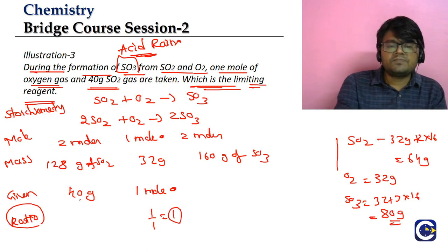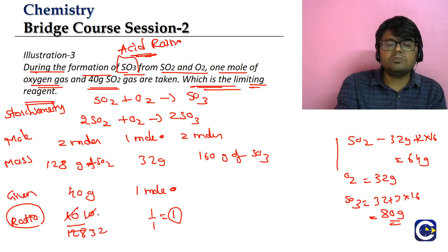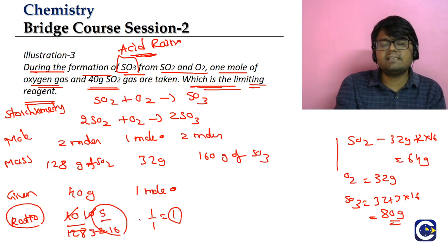They are giving mass for SO2. So what we have to do? Given amount by stoichiometric amount. Given amount is what? 40. Stoichiometric amount is what? 128. So you'll see, interestingly, it will be 10 by 32, means 5 by 16. So this is a ratio which will be anyway less than 1. 5 by 16 will be what? Less than 1. So what is the limiting reagent here, guys? Wherever the ratio is less.